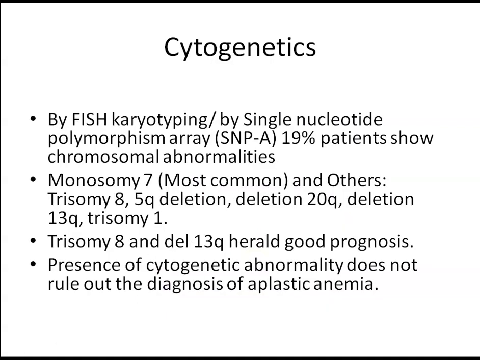When we do a cytogenetic study, that is to detect chromosomal abnormalities by FISH, karyotyping, that is fluorescent in situ hybridization, or SNP array, 19% show abnormalities, most commonly monosomy 7, which is also most commonly seen in MDS. Trisomy 8 and 13 will have a good prognosis. The cytogenetic abnormalities present do not rule out the diagnosis of aplastic anemia.